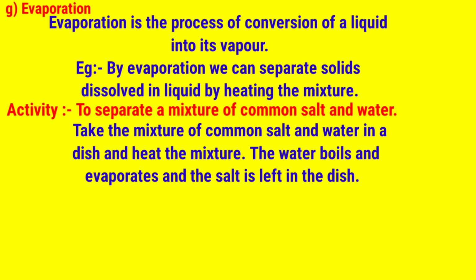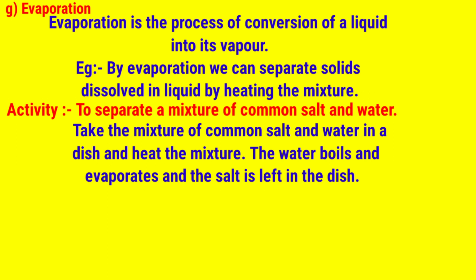We can separate it with the help of heating. First, heating will turn the water into water vapor. If you proceed with continuous heating up to 100 degrees Celsius, the whole liquid water is converted into water vapor and is removed from the mixture, leaving the salt.